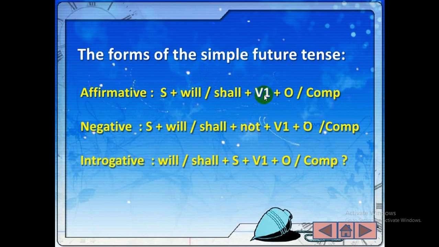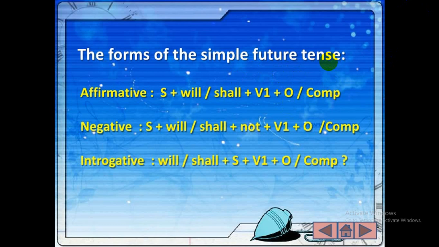Then V1 means the present form of the verb, that is the main verb or the principal verb. Then the object or complement of the verb, or the extension. We don't always get an object. What is an object? When we make a question with what and get the answer, that is the object. But in the place of the object, it can be an extension also.